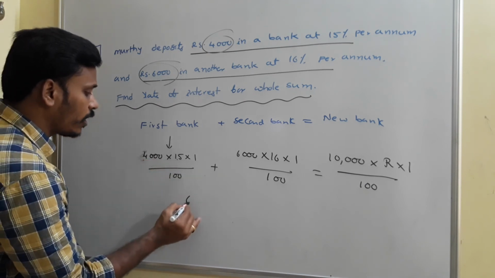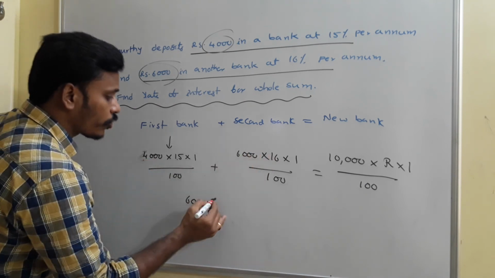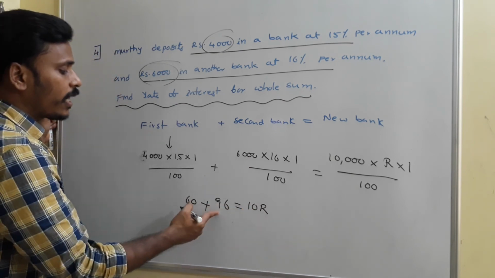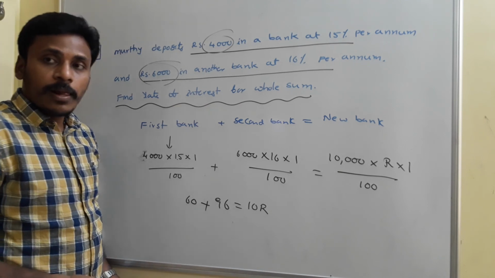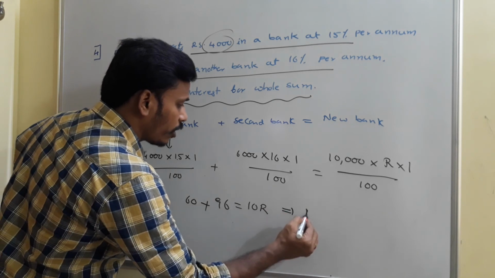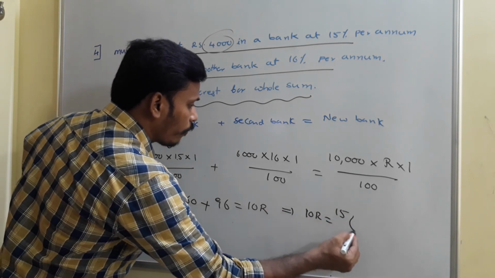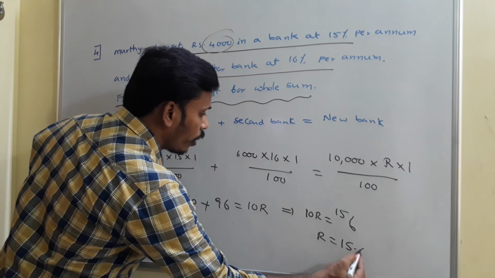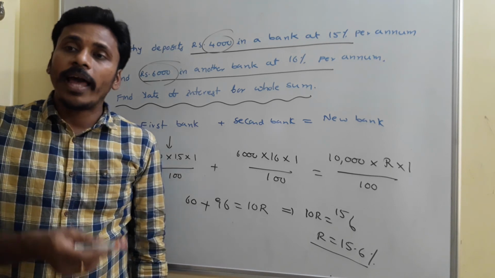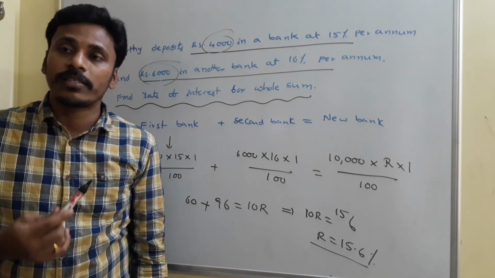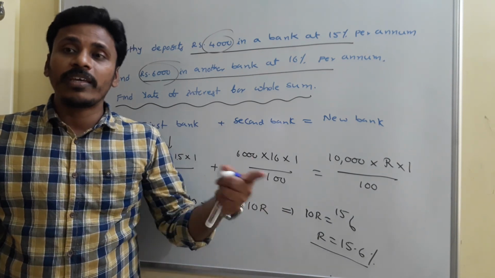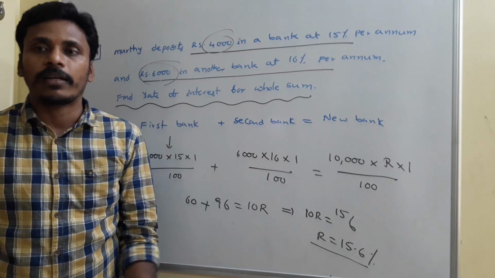Here 4 into 15 is 60, plus 6 into 16 is 96, is equal to 10R. 96 plus 60 is 156, so 10R is equal to 156 and R is equal to 15.6. So if Murthy chooses a bank which gives a rate of interest of 15.6%, then the extra money from the new bank is equal to the sum of the extra monies of the first bank and the second bank.